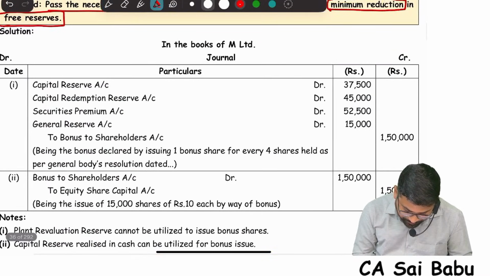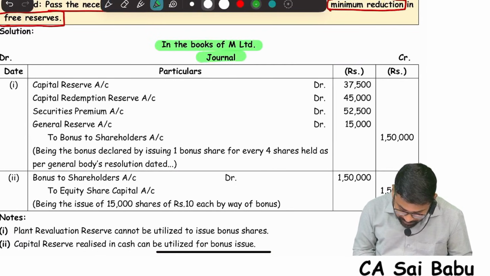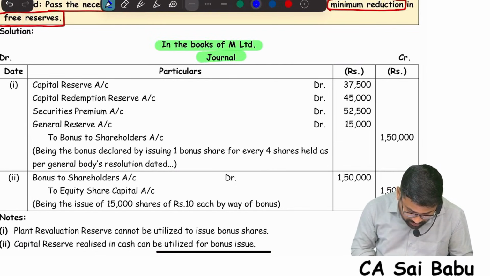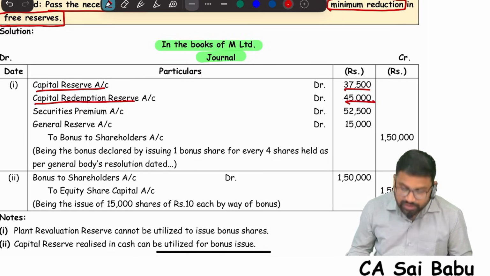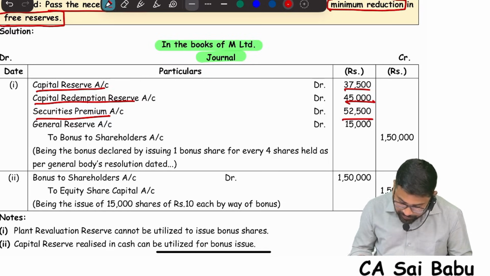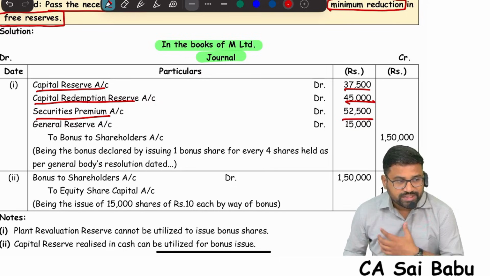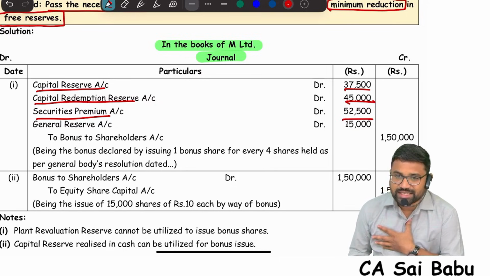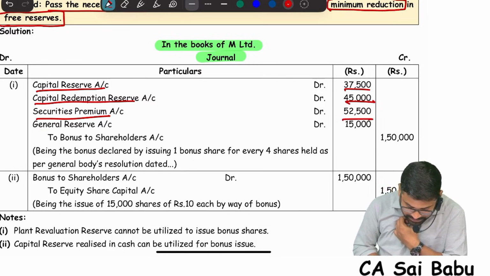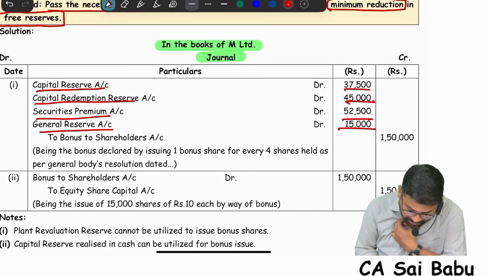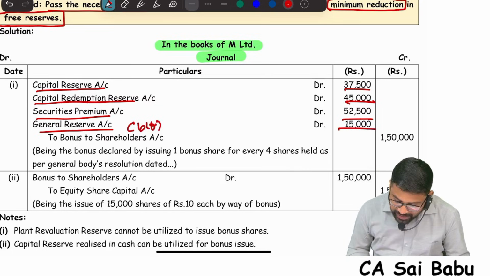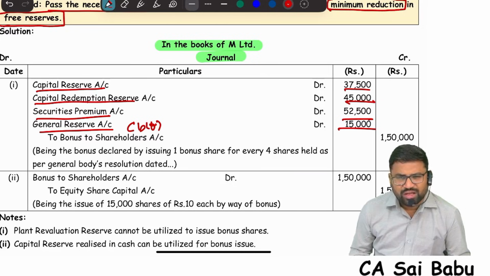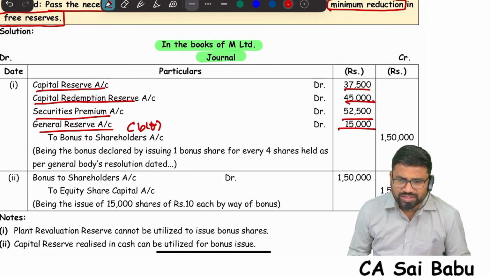Say this. In the books of M Limited journal, you see. First capital reserve they have utilized 37,500. CRR they have utilized 45. Then securities premium 52,500. Here the assumption is that securities premium is realized in cash. General reserve also utilized. This is the balancing figure, correct? 15,000 use it from general reserve. Sir, why do I need to use general reserve? I can use P&L also. You can use P&L also, nothing wrong.